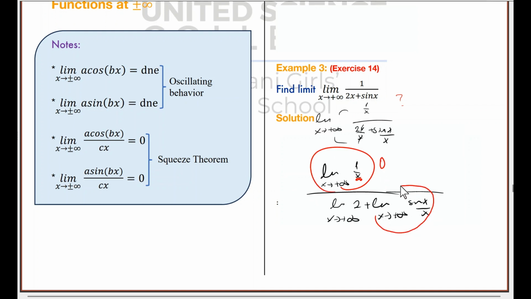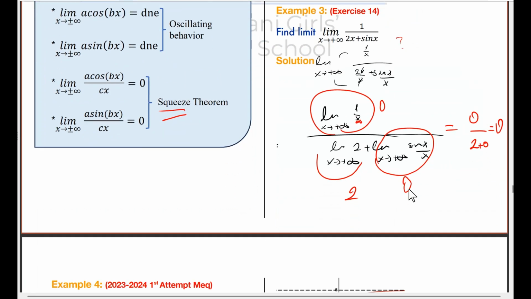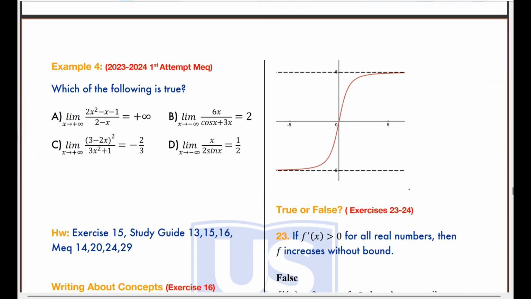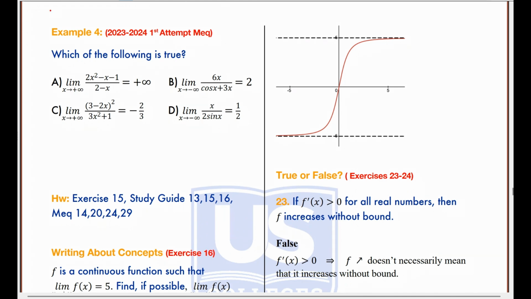When I insert infinity here, I see sine infinity over infinity, which is 0 because of the squeeze theorem. Limit as x approaches infinity of 2 will be 2. So we have 0 at the top, 2 plus 0 at the bottom, which is 0. Okay. So whenever you don't get the answer immediately, you divide everything by generally x, the highest power of the denominator. Let's do one last question and finish the lesson.